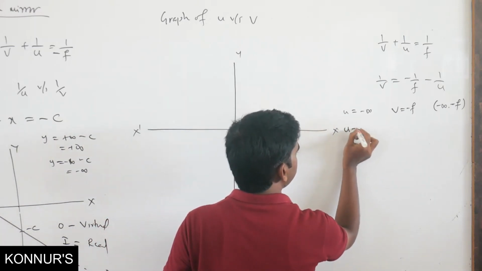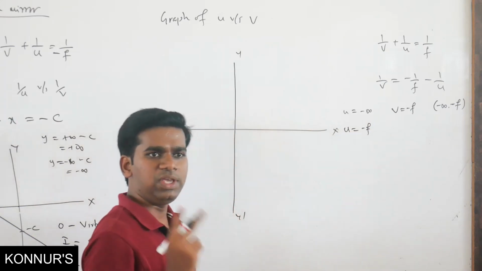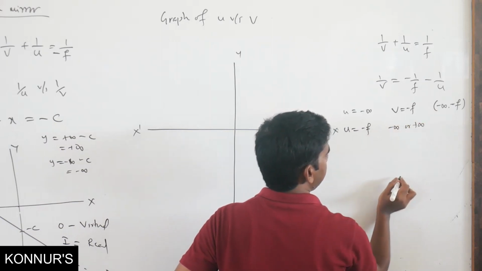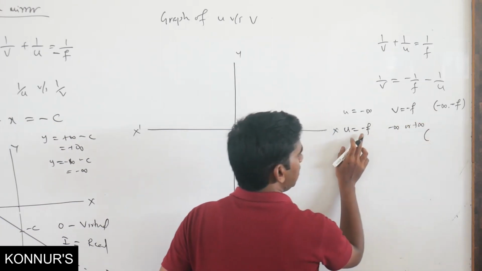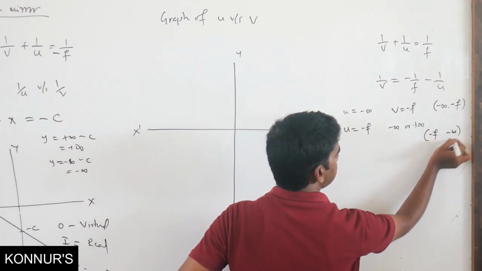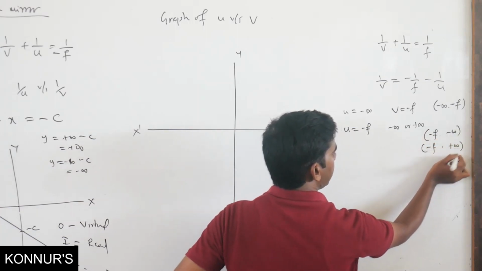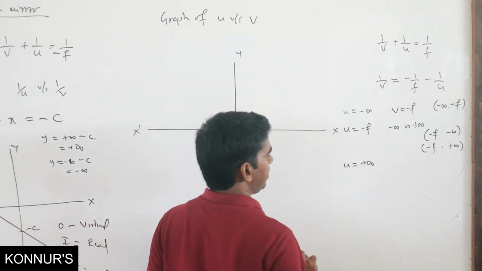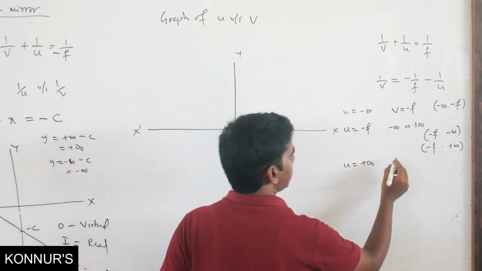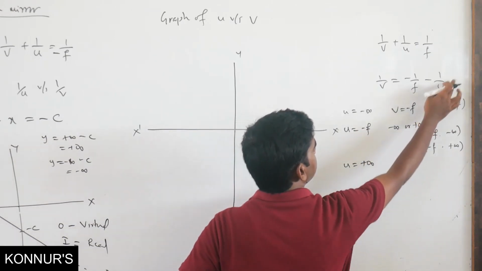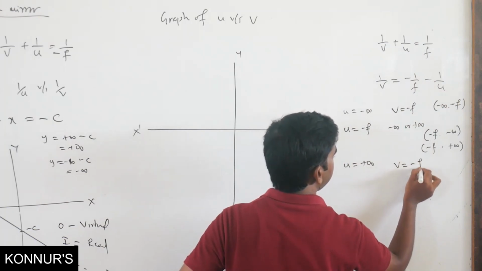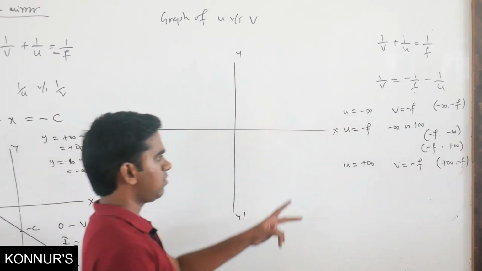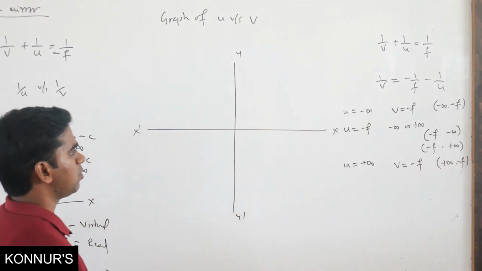Similarly, if u equals minus f, we have two possibilities. The image may form at minus infinity or plus infinity. So you got two coordinates: minus f comma minus infinity and minus f comma plus infinity. Similarly, if u equals plus infinity on that side, this will become 0, so again v is minus f. So plus infinity comma minus f. You got 4 coordinate points, and you can mark those 4 coordinate points.